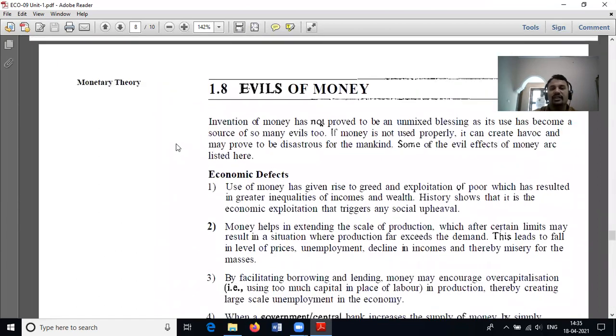And next, what are the evils of money? The invention of money has not proved to be an unmixed blessing, as its use has become a source of so many evils too. Everything has its own merits and demerits. Likewise, in the case of money also, we can see some evils or constraints. So let us deal with the evils of money. Some of the evil effects of money are as follows. The first one is economic defects.